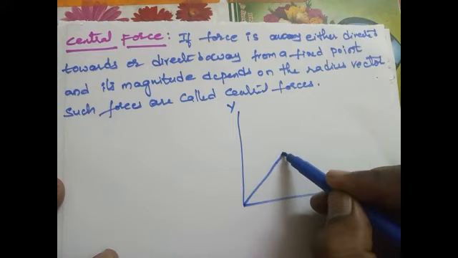This can also be written in vector form: F bar equals capital G, capital M, small m by r square into r cap. So this is the vector form of the gravitational force between the two objects, the equation for gravitational force.